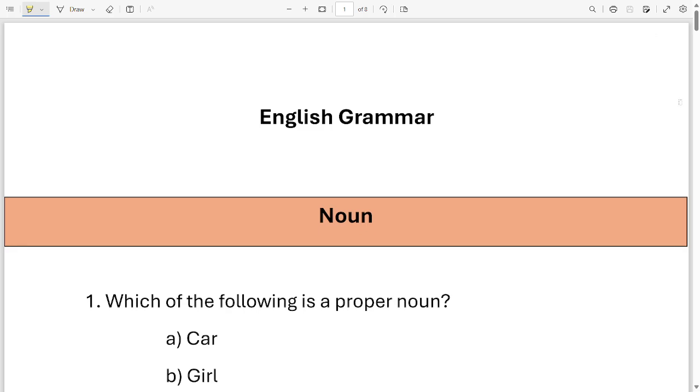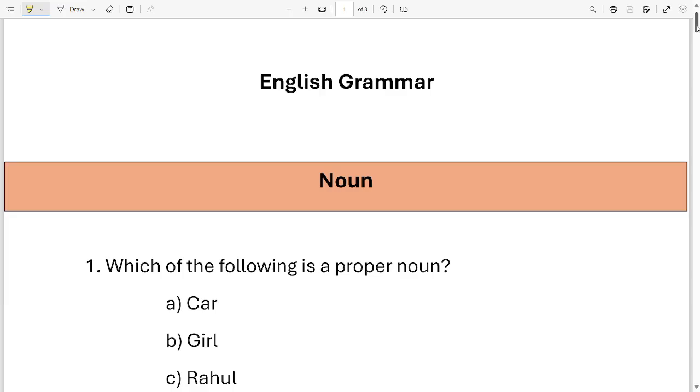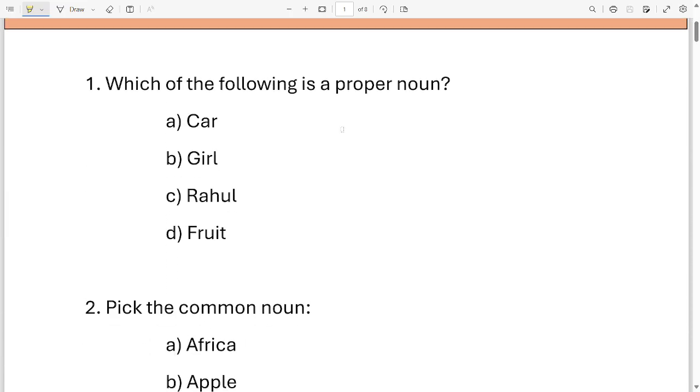Today's grammar topic is noun and conjunction. There will be 20 questions and each question carries 1 mark each. So don't forget to give yourself 1 mark for each correct answer. Okay? So are you all ready? Can we start? Let's get started.